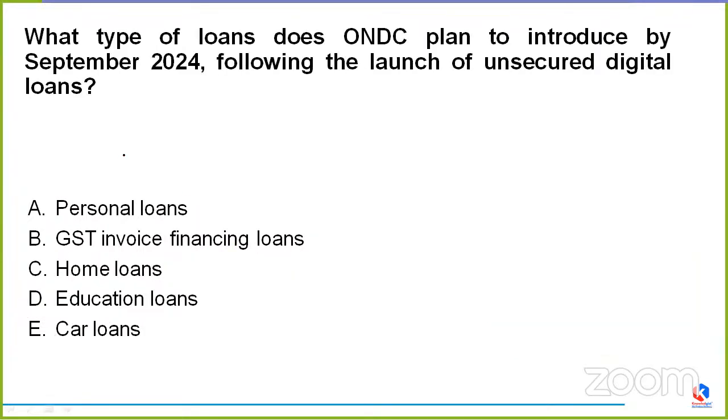Coming to the next question. What is it asking? Give me a second, friends. Okay, so what type of loans does ONDC plan to introduce by September 2024 following the launch of unsecured digital loans? Whether it is personal loans, GST invoice financing loans, home loans, education loans, or option E, car loans. What is that particular type of loan which ONDC is planning to introduce by September 2024? Personal, GST invoice financing, home, education, or car loans?